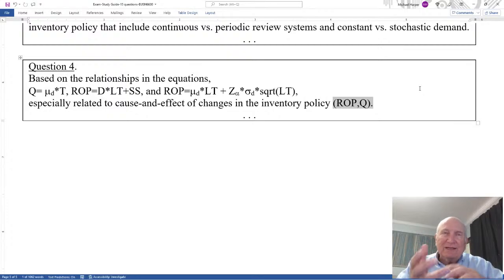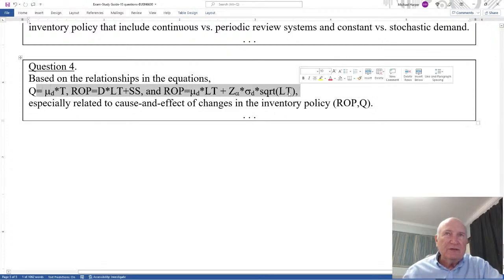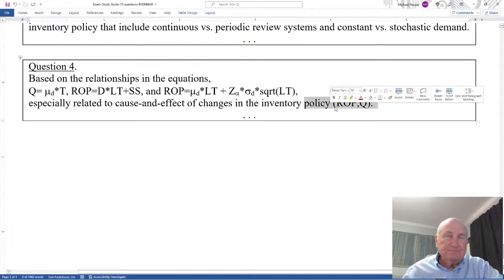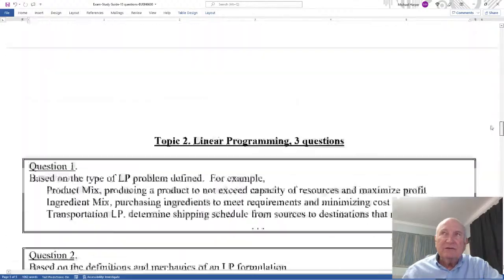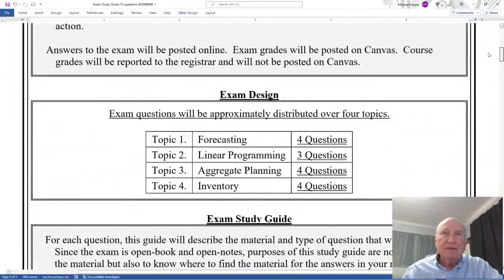What's appropriate in the inventory policy? So it's the relationship between these changes and the equations up here, and the inventory policy this time. That's the four topics here, and also those are the questions.